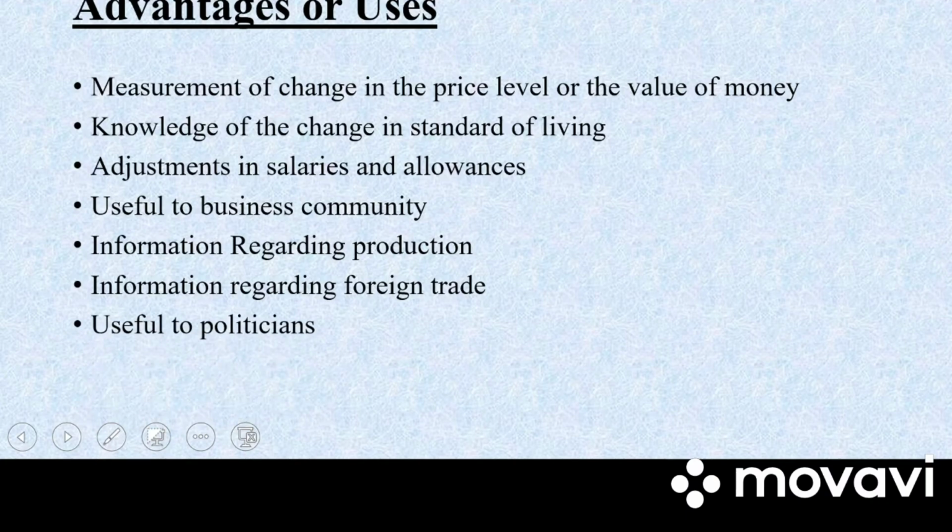Next we have useful to politicians. Politicians will come to know the real economic conditions of the country, and thus it will help the government to change the policies as and when required. Next we have useful to government. It will help the government to determine the monetary and fiscal policy and take steps for the economic development of the country. So these are the advantages or uses of index number.